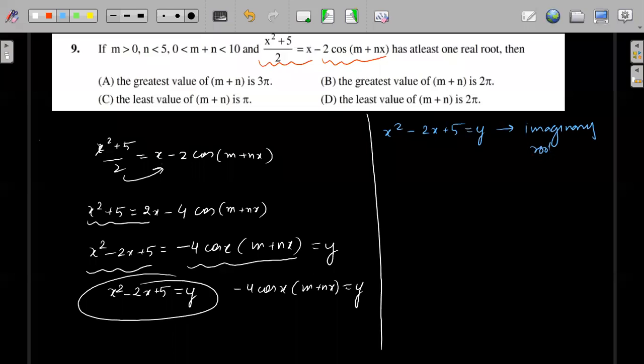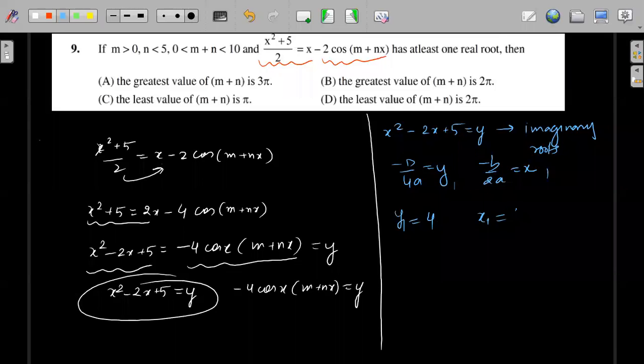This has imaginary roots. The minimum value of this is minus D by 4a. For what value of x? Minus b by 2a. So this will be x, this will be y. x1, y1, if I say, this will be the point of minima because it is upward facing. So when you calculate y1, you will get y1 is equal to 4, and when you calculate x1, you will get x1 is equal to 1.